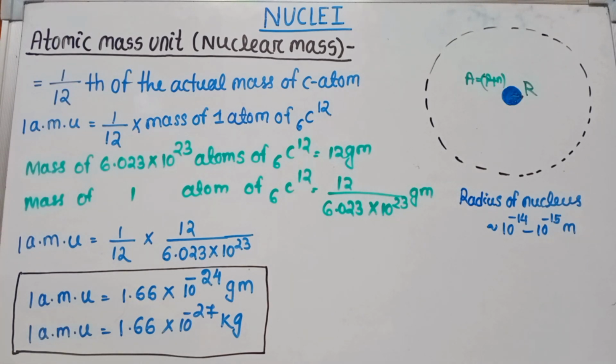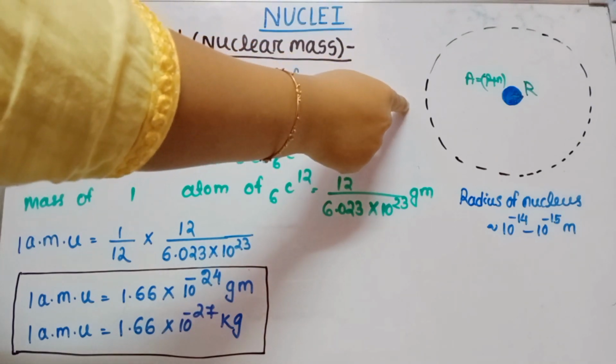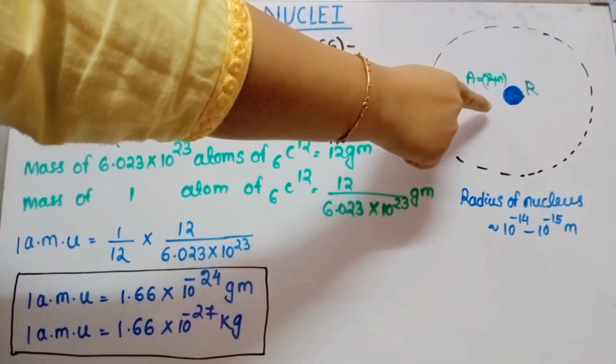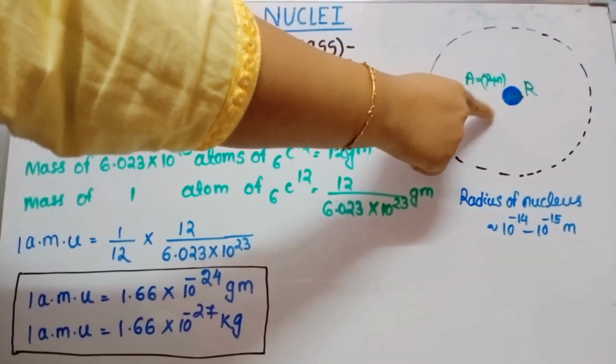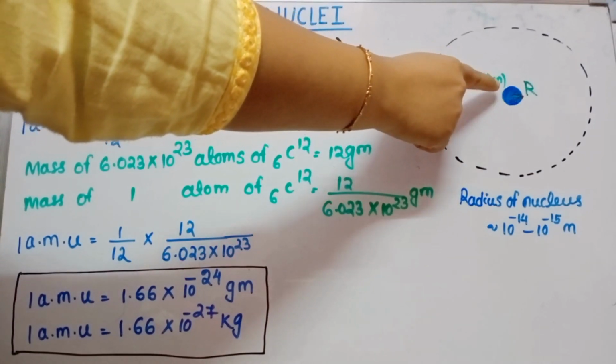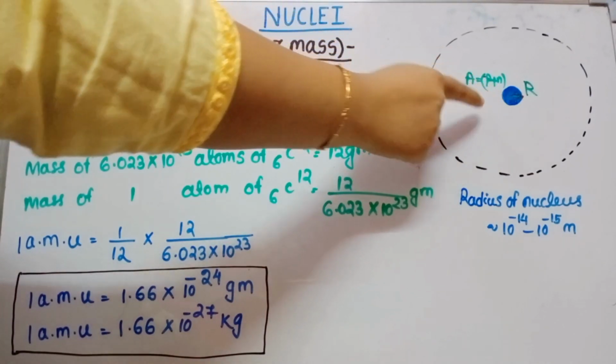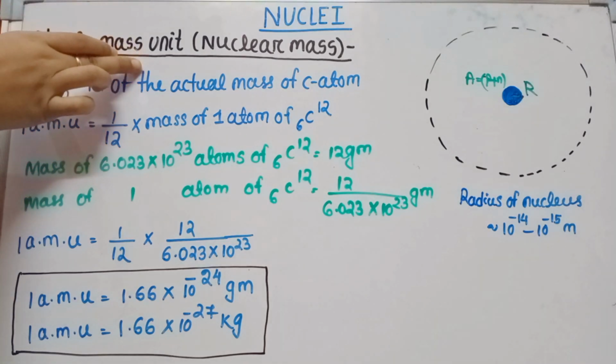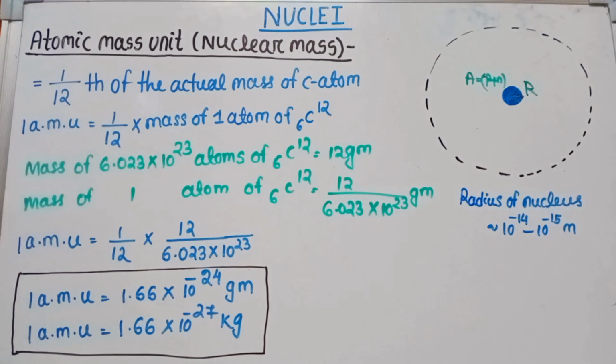Now we discuss atomic mass unit. That means here we discuss nuclear mass. So what happens, student? Atom is very small and the nucleus also very small. The mass of nucleus and its constituent particles, that means the proton and neutron, are all expressed by a very small unit of mass. That very small unit of mass is called the atomic mass unit.